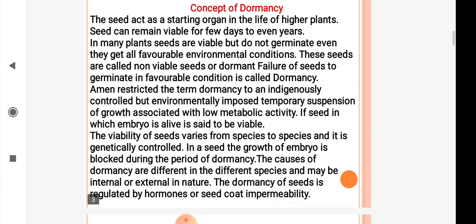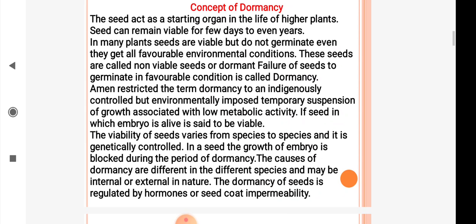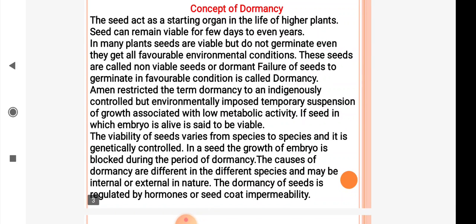The viability of seeds varies from species to species and it is genetically controlled. In a seed, the growth of the embryo is blocked during the period of dormancy. The causes of dormancy are different in different species and may be internal or external in nature. The dormancy of seeds is regulated by hormones or seed coat impermeability.